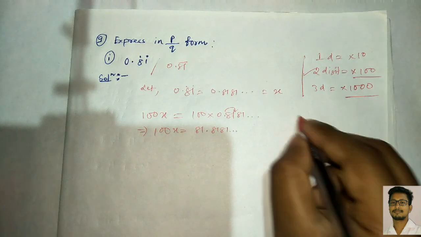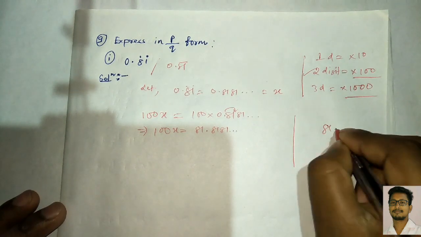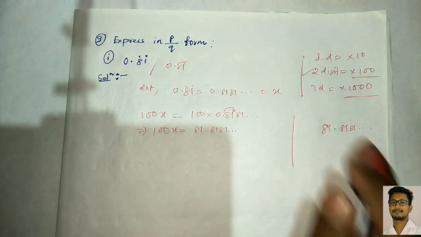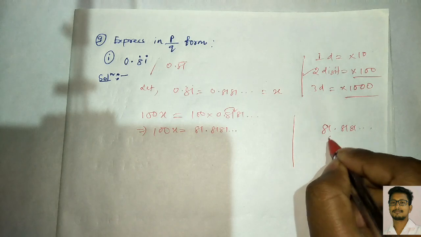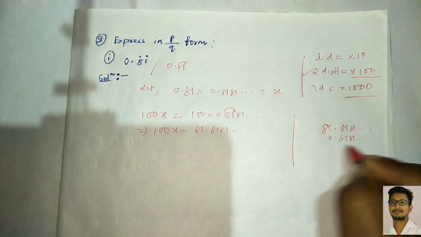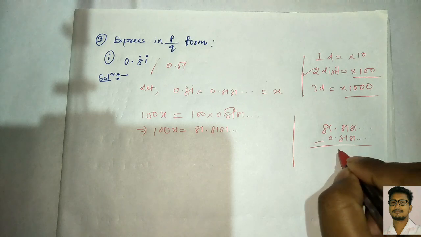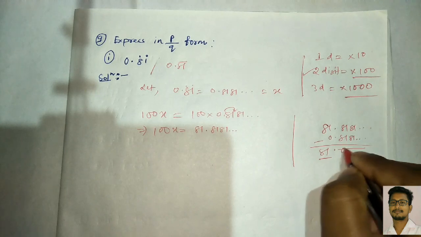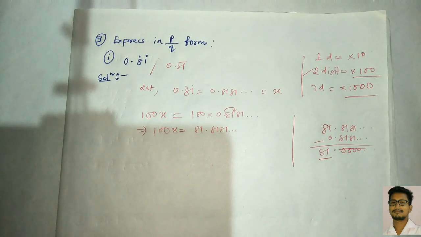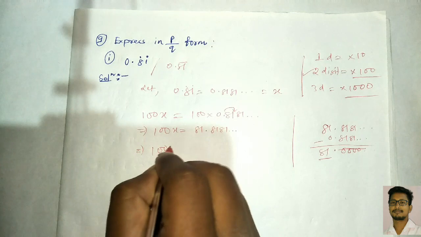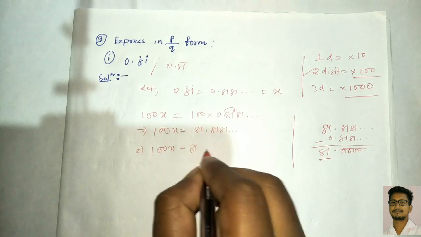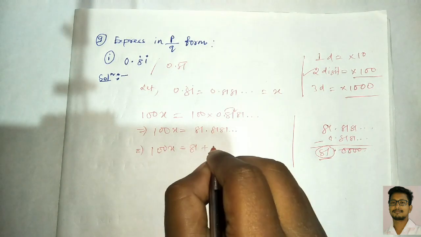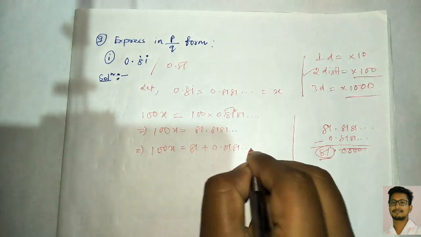So it's like that. Now the simple method we will follow here. We'll write the number 81.81 dot dot dot. Now just below this number we'll write the original, that is 0.8181 dot dot dot. When you subtract, all this repeating part will become zero, so here the point and 81 remain, and this side all becomes 0. Clear? That means here 100x, this side remains 81, and whatever number you have subtracted from here, you have to add that, that is 0.8181 dot dot dot.